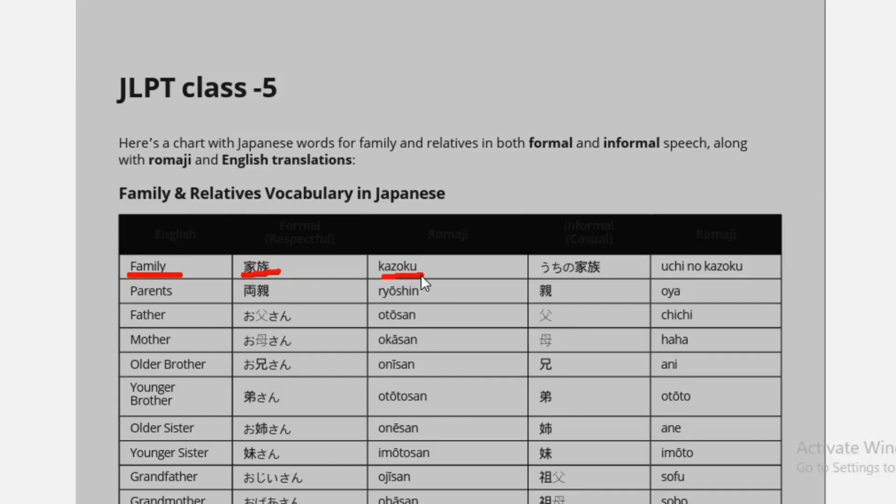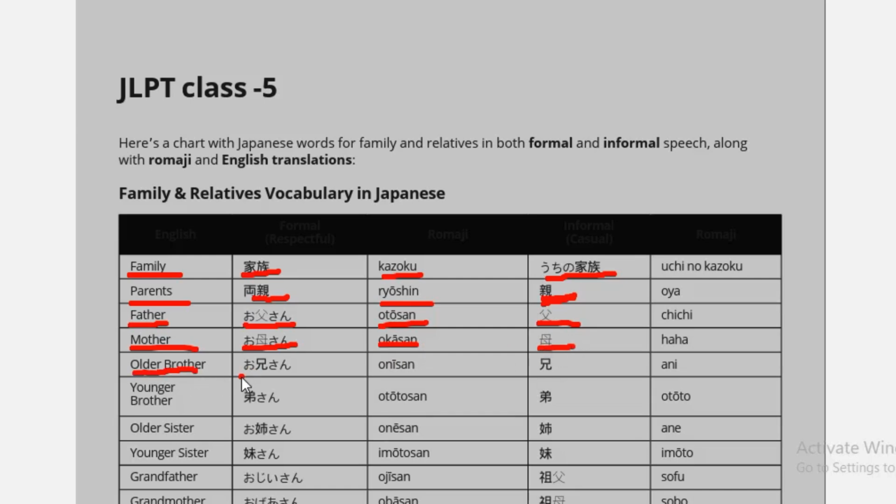In casual speech, it is uchi no kazoku. Parents means ryoshin in the formal way, and oya in the informal way. Father means otosan in the formal way, and chichi in the informal way. Mother is okasan in the formal way, and haha in the informal way.